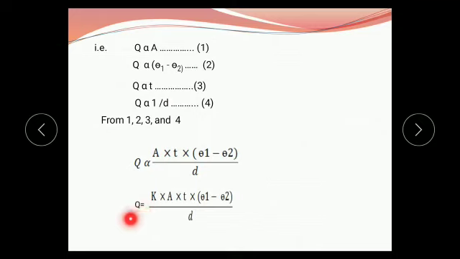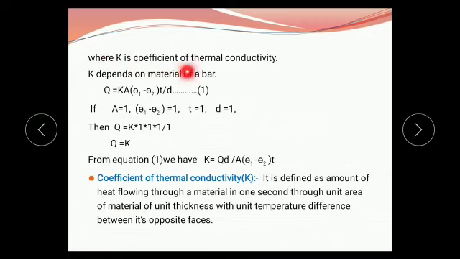Therefore, the equation becomes Q equals K, as a constant, into A into T into theta 1 minus theta 2 upon D. Here K is called the coefficient of thermal conductivity. It is a constant and its value depends on the material of the rod. And therefore we get the equation as Q equals K into A into theta 1 minus theta 2 into T upon D. This is equation number 1.